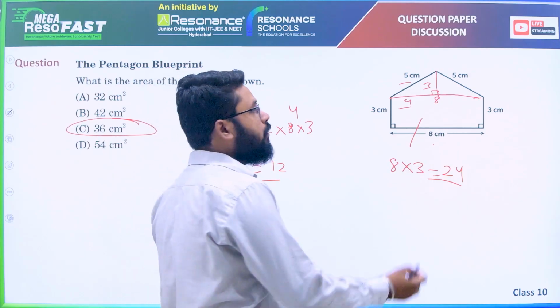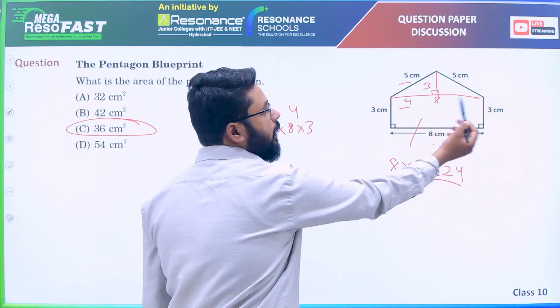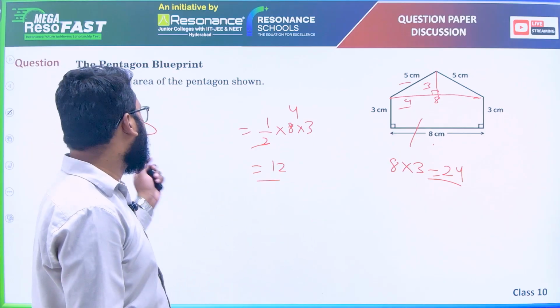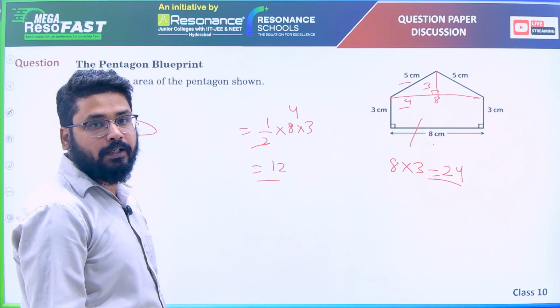Or alternatively, you can use Heron's formula also here if you want. Same way you will get 12, 24, 12. 24 plus 12 is 36 centimeters squared.